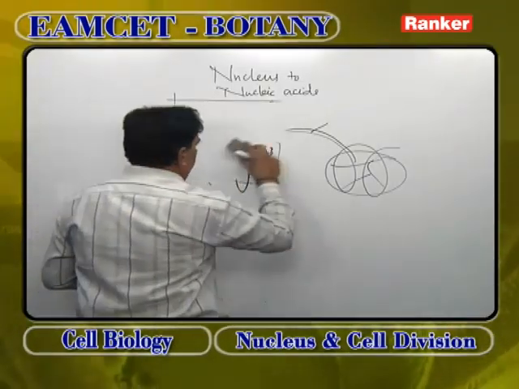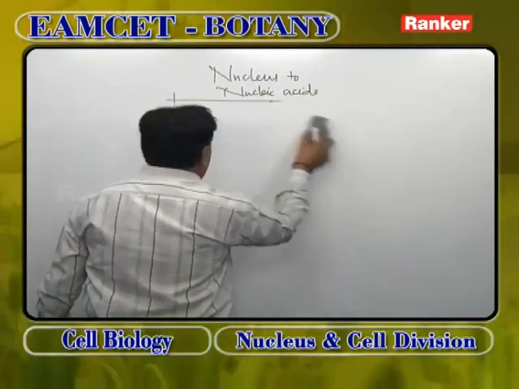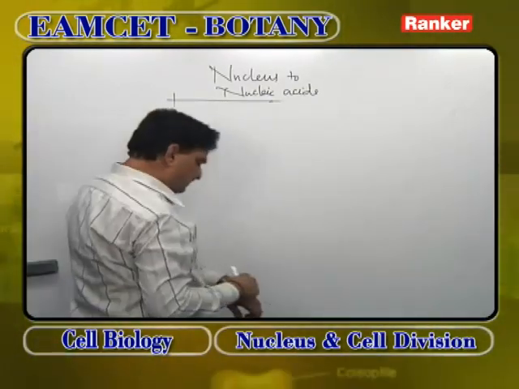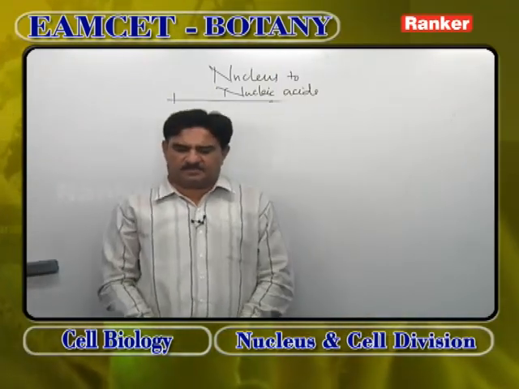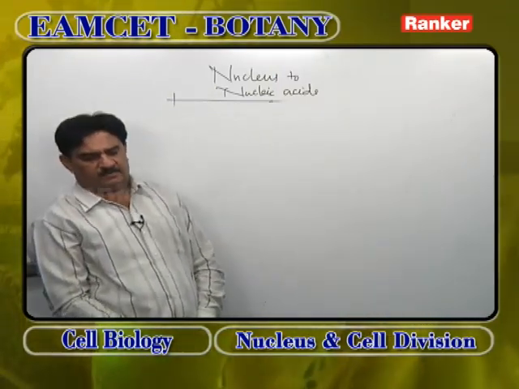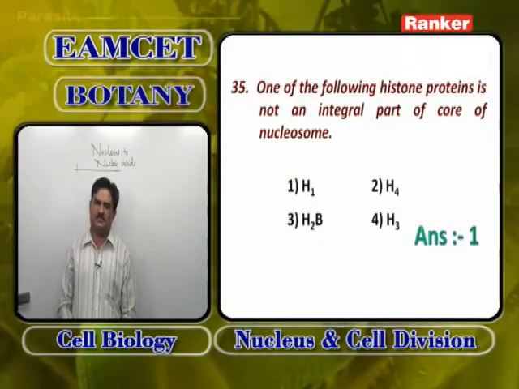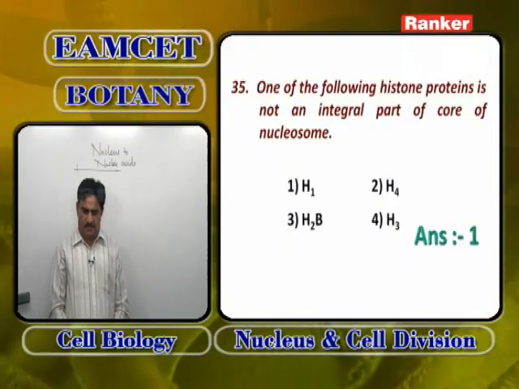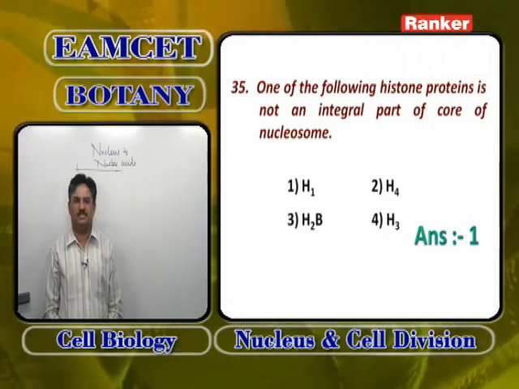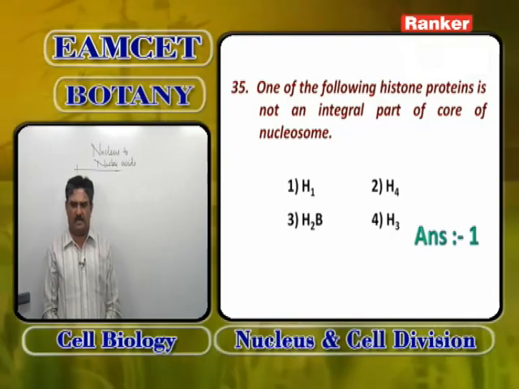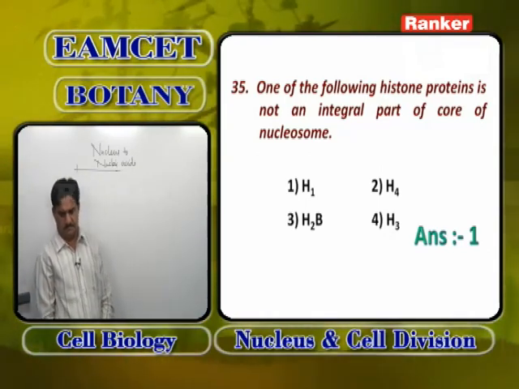So the histone protein which is not forming the central core of nucleosome, or one of the following histone proteins that is not an integral part of core of nucleosome, is H1. So H1 protein is not seen in the integral part because H3, H4, H2A, H2B are found in integral part of nucleosome.